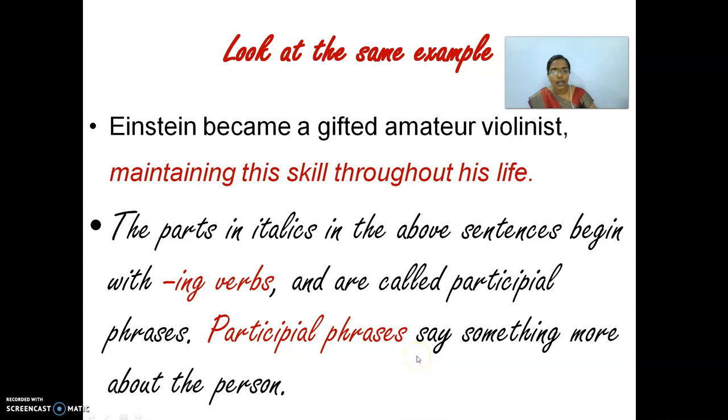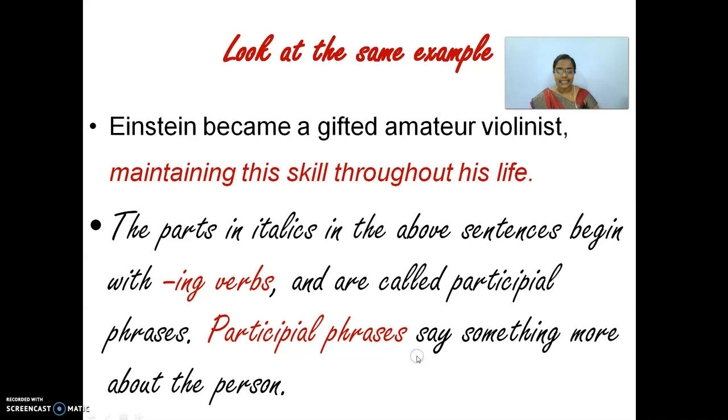Participle phrases, or you can call it participle verbs, how it adds meaning to the sentence. Are you clear with what is called a participle now? What is called a participle, children? A participle comes under a non-finite verb. So a participle can be a gerund or an infinitive, present or past participle. So these are examples of non-finite verbs.